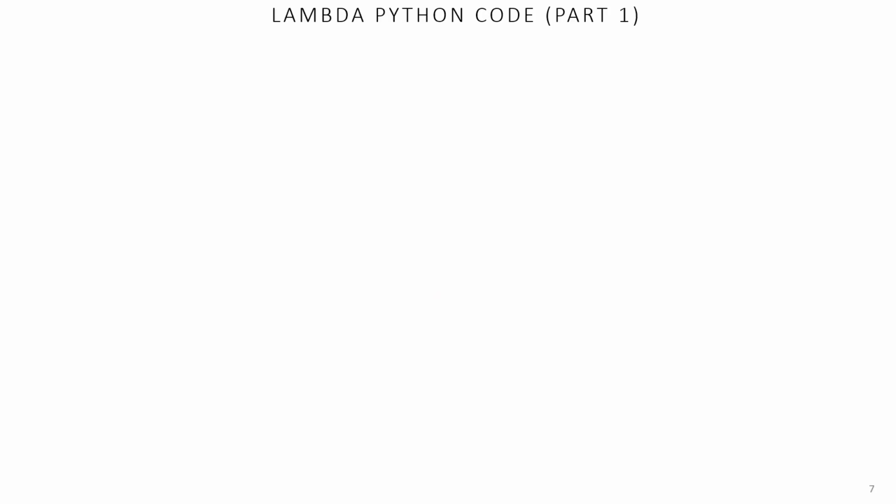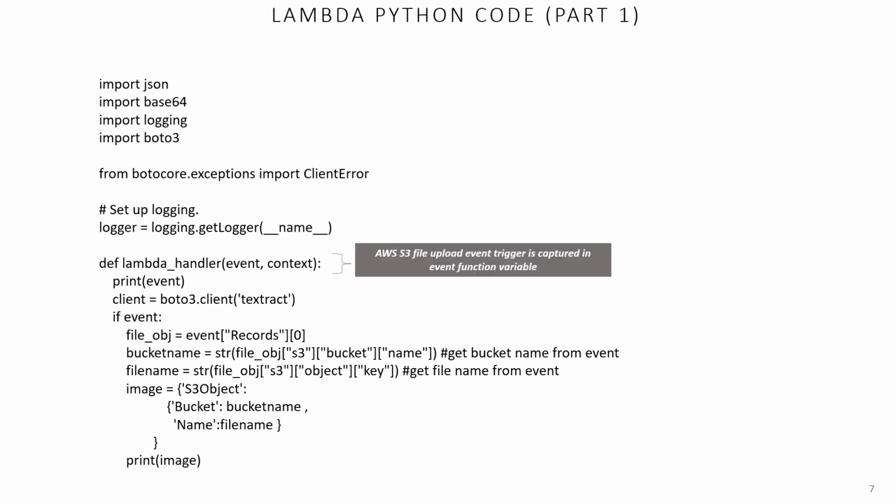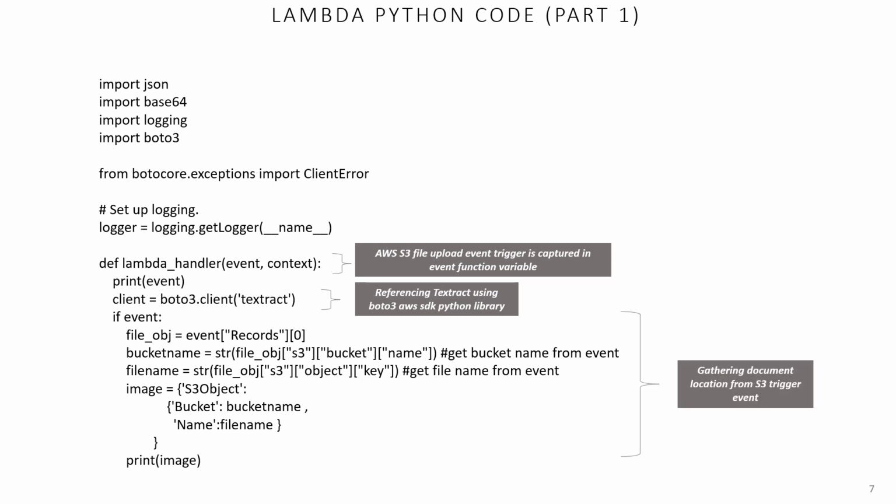Here is the complete workable Python code, used in the AWS Lambda function, using AWS Textract to extract data from the document using queries and updating the data into the DynamoDB table. The code is explained in 3 parts. In this first part, the AWS S3 file upload event trigger is captured in the event function variable. The AWS Textract service API is referenced in the variable client using the Boto3 AWS SDK library. From the event variable, the location of the document in AWS S3 is gathered and stored in the variable image.